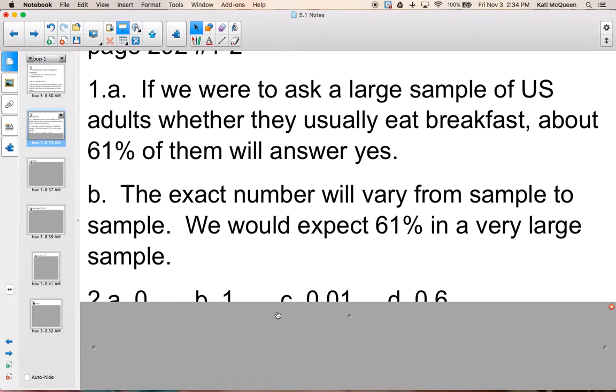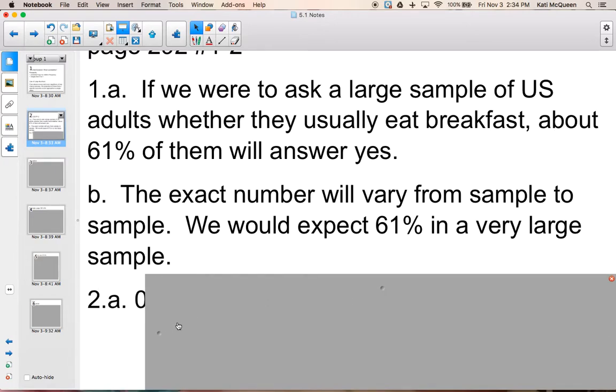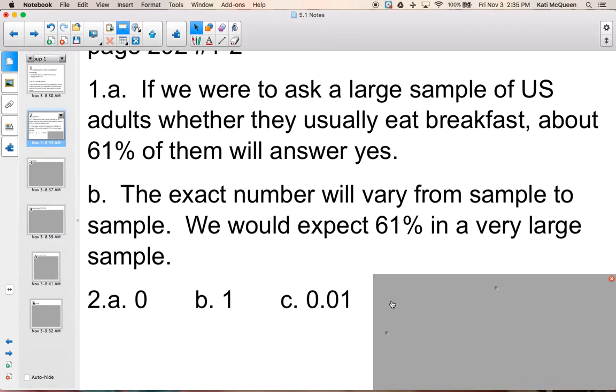All right, number 2 was asking us to assign those given probabilities to specific scenarios. If something is impossible, the probability has to be 0. No chance of it happening. For B, certain, it will occur on every trial. Think about that as a 100% chance of something happening, so that has to be 1. If something is very unlikely, it will occur once in a while in a long sequence of trials. That's got to be 0.01. Think about that as a 1% chance.